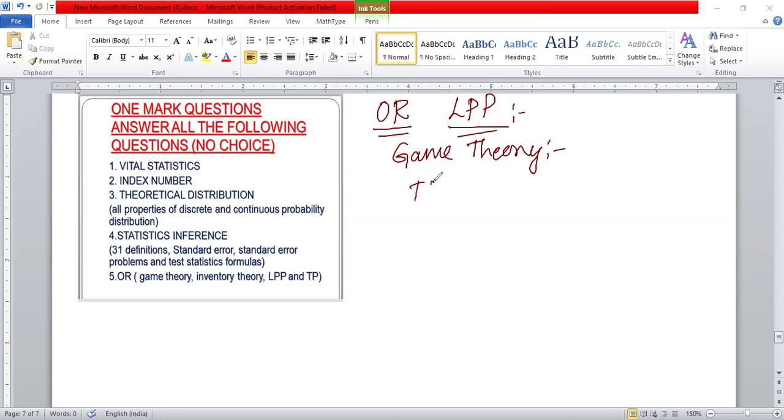And the transportation problem. What is a degenerate solution, non-degenerate solution, when is a TP balanced, when is a TP unbalanced, right? So like this, the transportation problem.